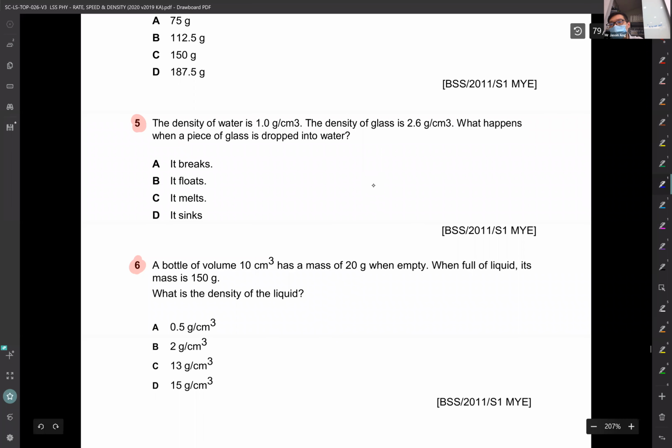Number 5. Density of water is 1. But there is another piece of glass that has got 2.6, which is more than water. What happens when you drop it? It will sink. I think whoever made a mistake here is definitely careless, right? Who made a mistake with this? Nobody. Maybe I heard wrongly. Never mind. Let's move on.